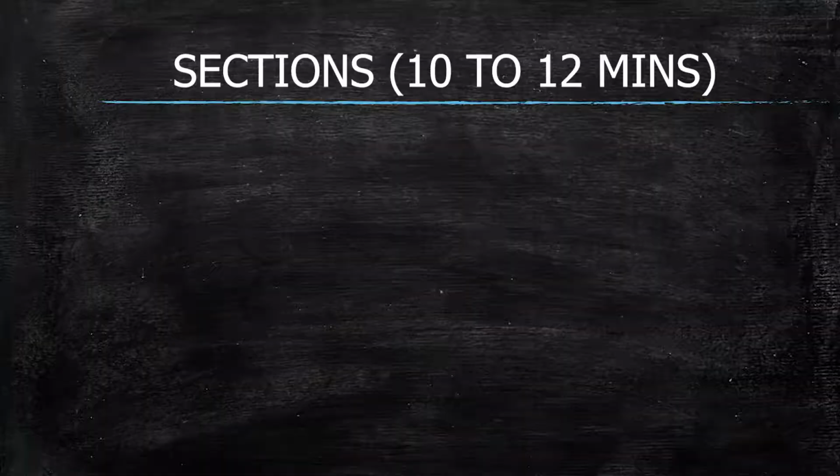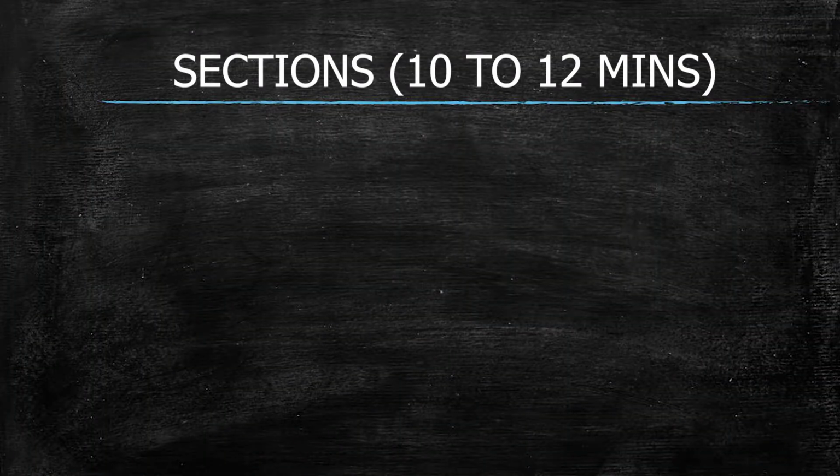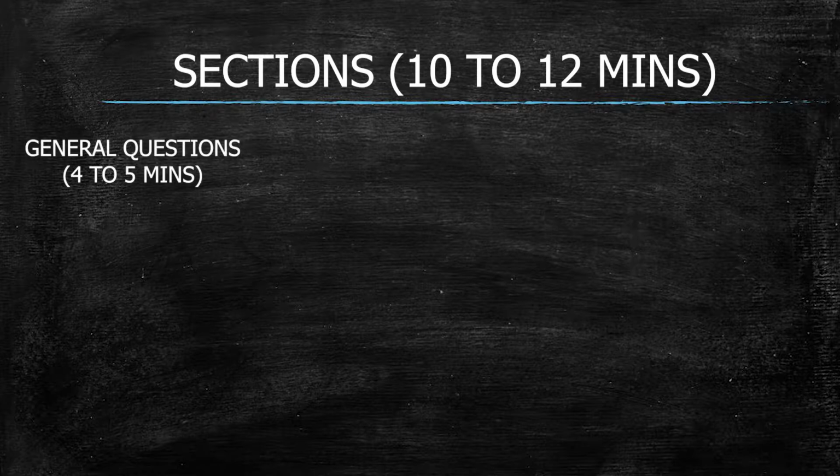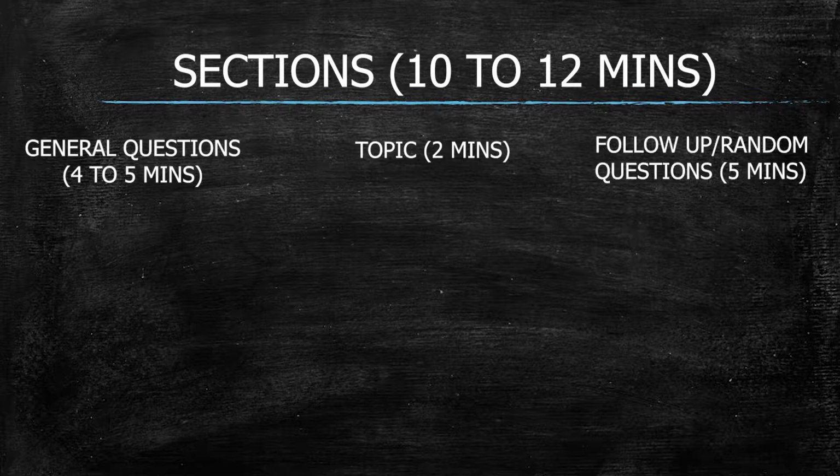Now let me explain to you how the structure is when it comes to IELTS speaking. So there are 3 sections in the speaking exam. First, general questions, second is topic, and thirdly you are going to get some random questions or follow-up questions.